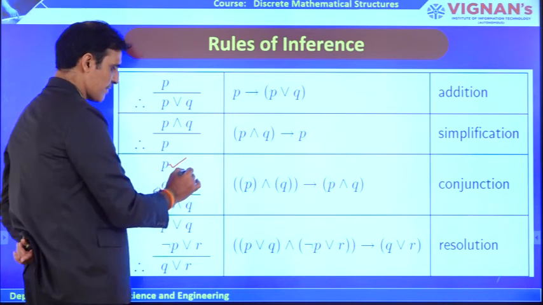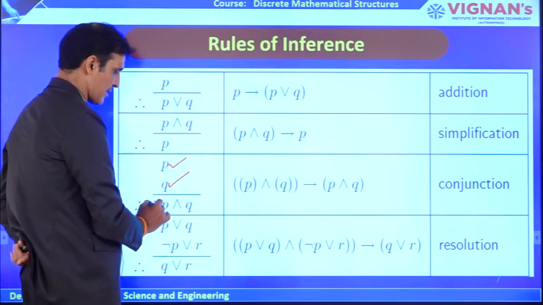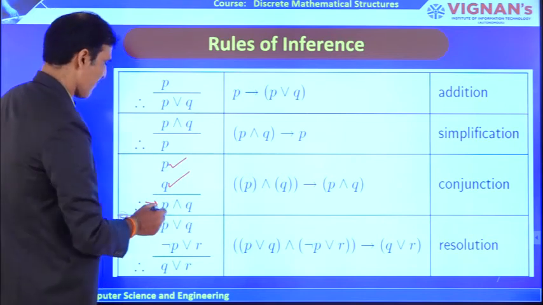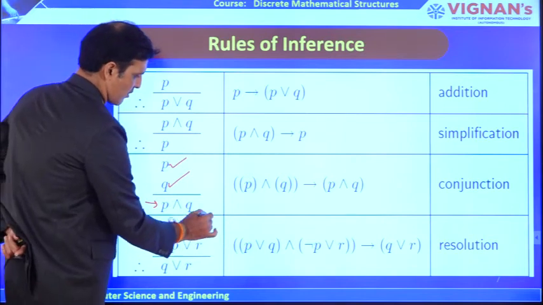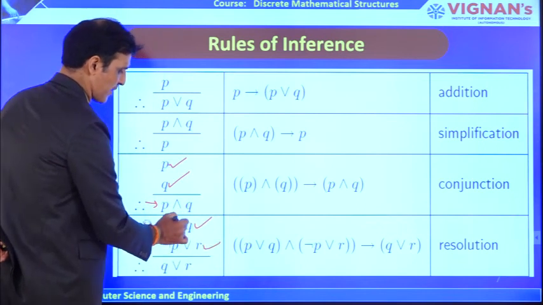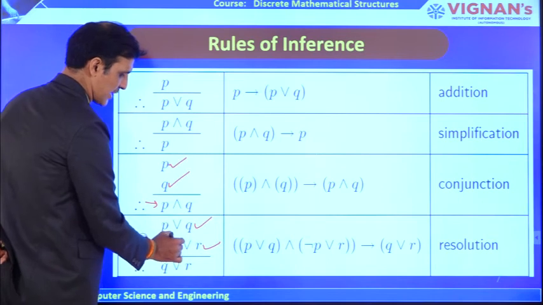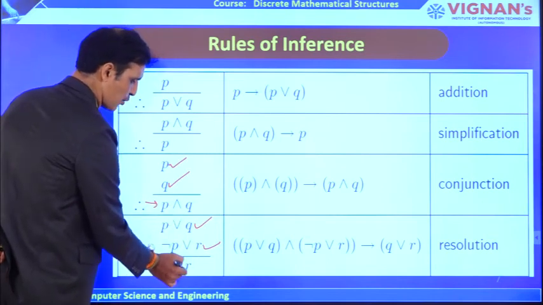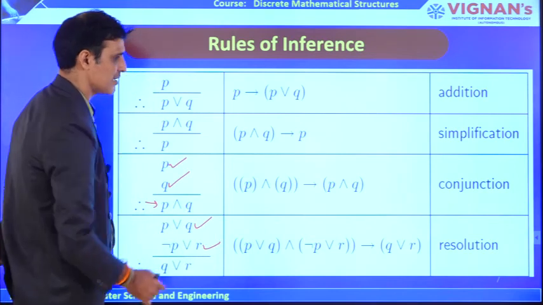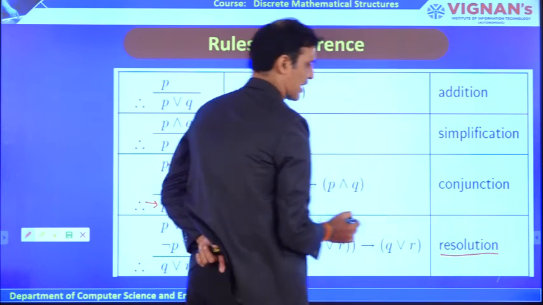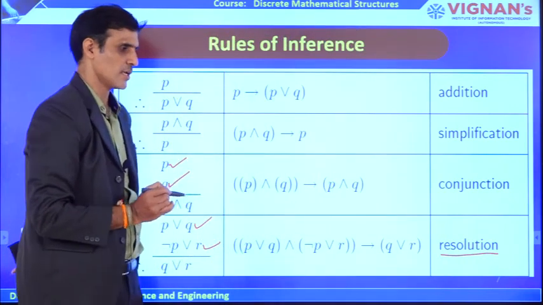If both the statements are true, then only the combined statement is true. Therefore, P and Q is true. And the final one: if one statement is given as P or Q, and the next statement is negation P or R, from these two sentences we can derive Q or R. This law is called resolution, which is a very important law in propositional logic.